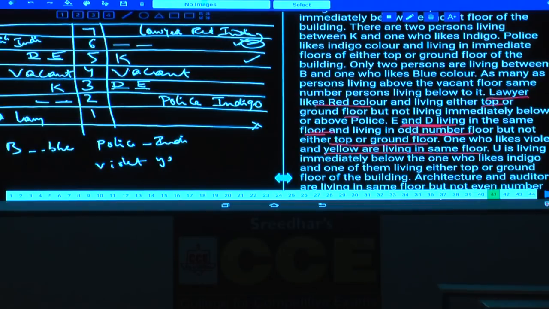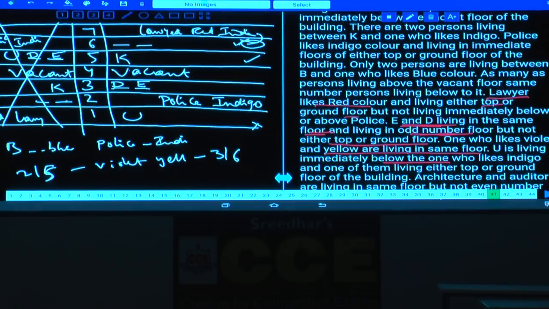Violet and yellow can be either, now in first case either it could be 3 or 6, and in the second case either it could be 2 or 6, isn't it? Sorry, 2 or 5. Then U is living immediately below the one who likes indigo. As U is immediately below the one who likes indigo, U must be at this place. Now in this case, which is not possible because D and E were already 2 persons here, hence this case is completely ruled out.